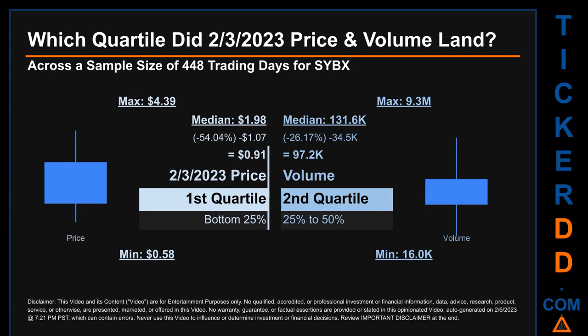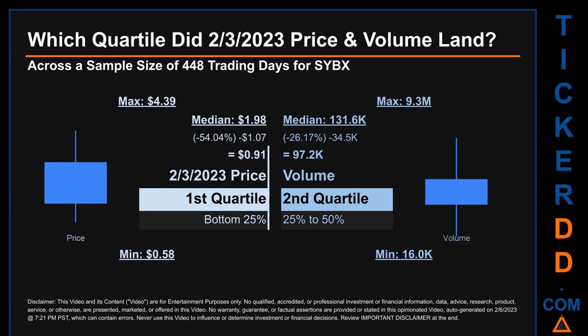The day's volume landed within the second quartile, that is within the 25% to 50% range of all sampled daily volume, which saw a max daily volume of 9.3 million and a minimum of 16,000. Quartiles tell us about the spread of a data set by breaking that data set into quarters, just like how the median breaks the set into half.